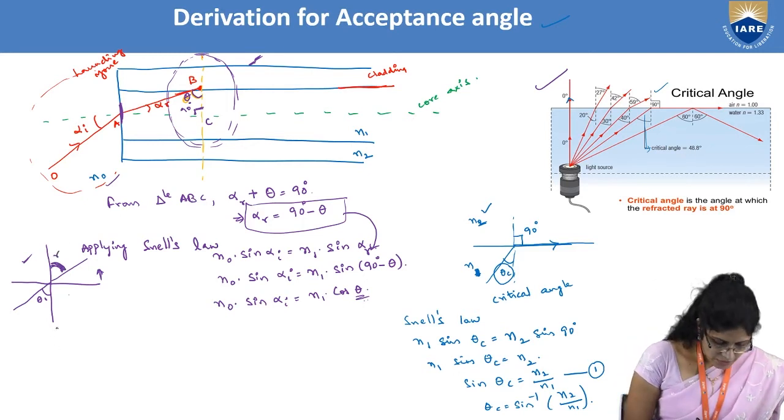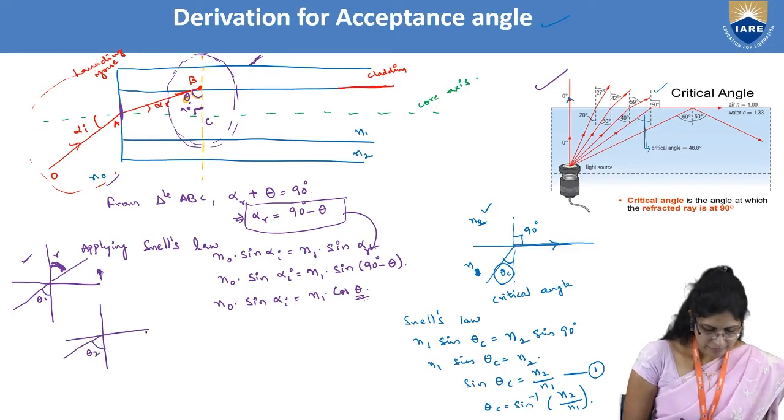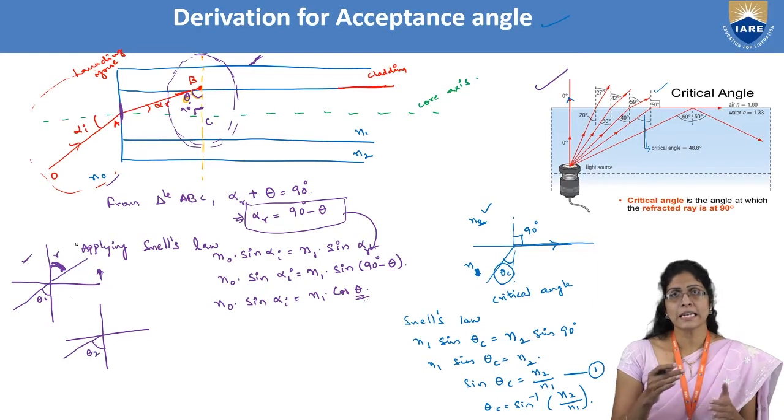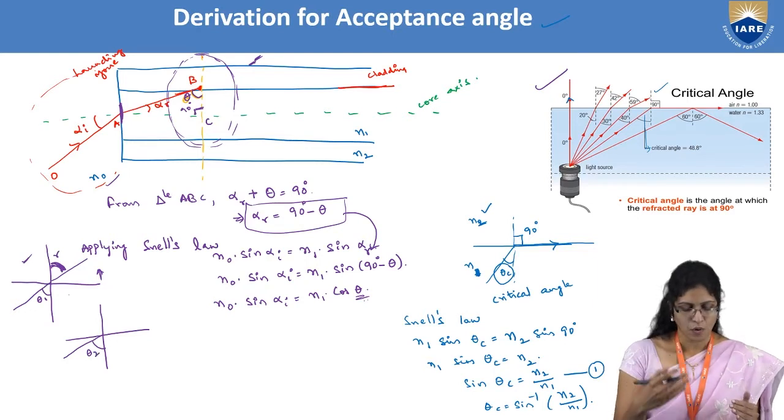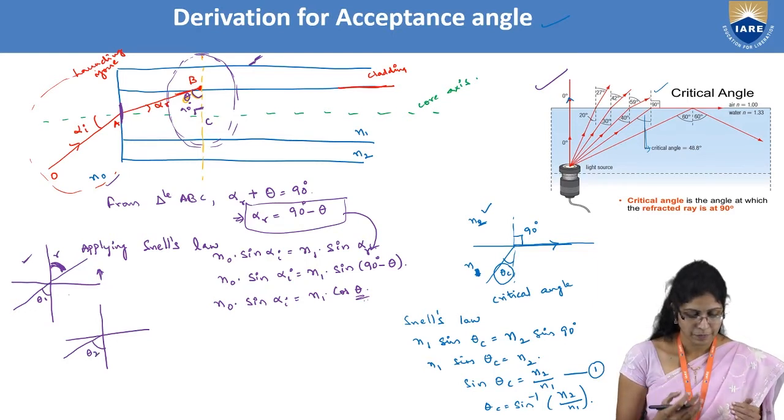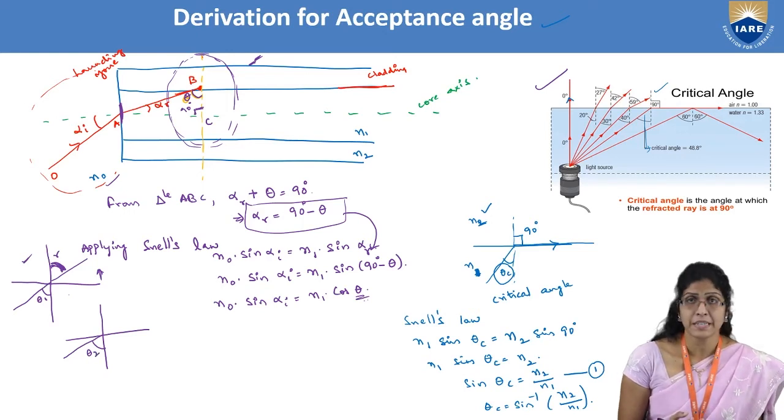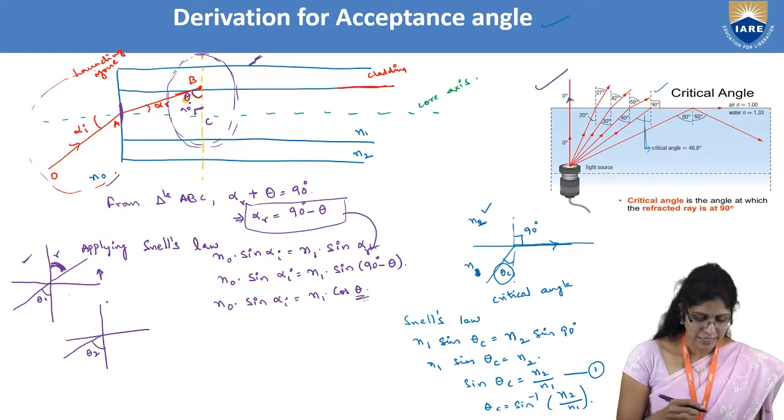If I try to increase it further, like theta 2, then as we increase the angle of incidence into a rarer medium from a denser medium, the ray will move away from the normal.